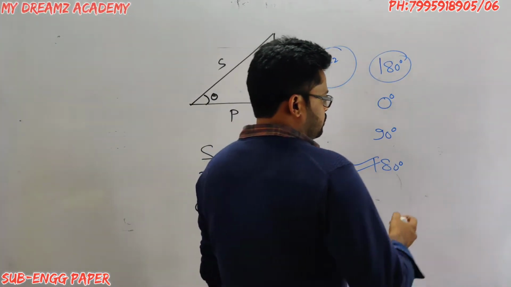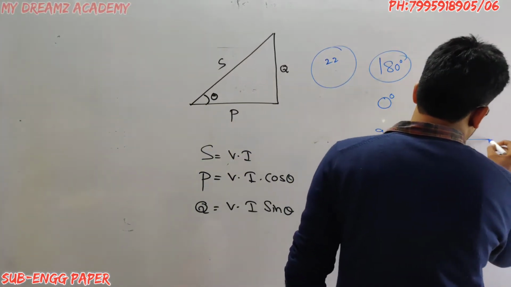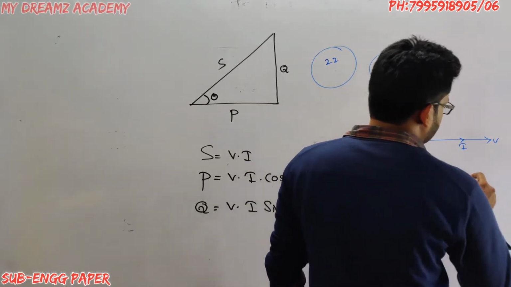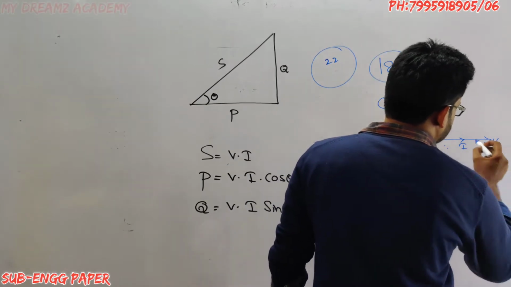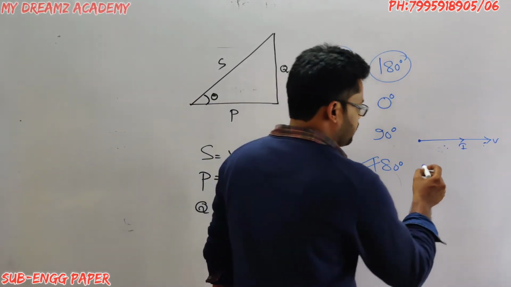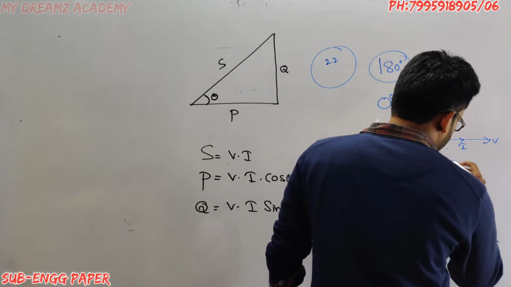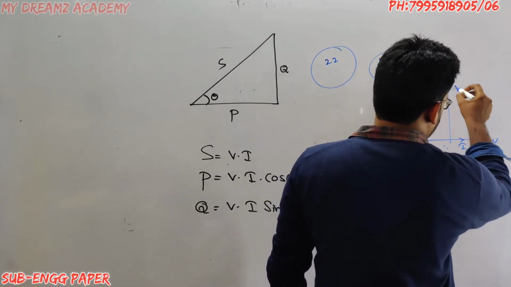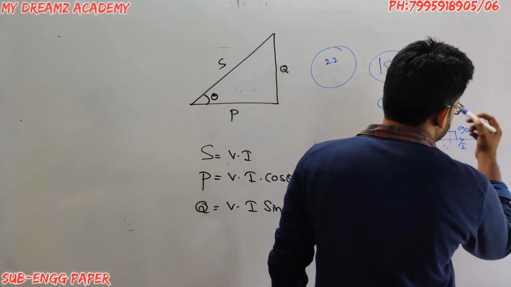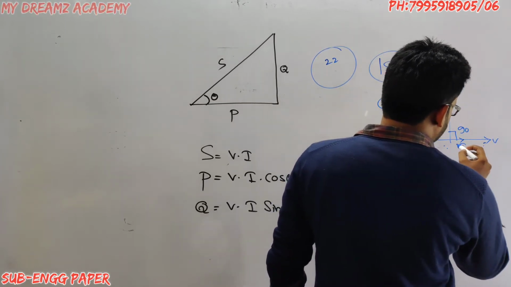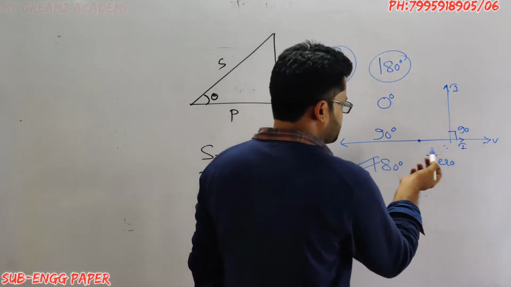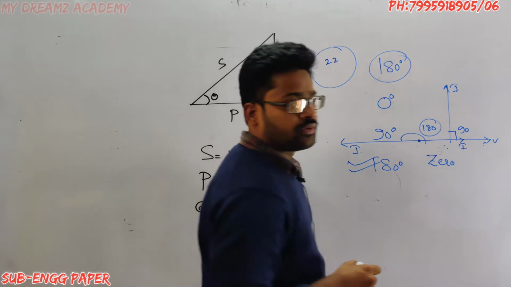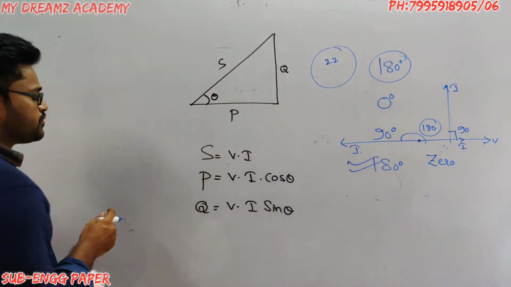If you want to talk in terms of vectors, say this is vector V, that is voltage, and this is vector I. If these two are in the same line, that is 0 degrees phase shift. If the current is perpendicular to the voltage, the phase difference is 90 degrees. If the current is opposite to the voltage, it is 180 degrees.